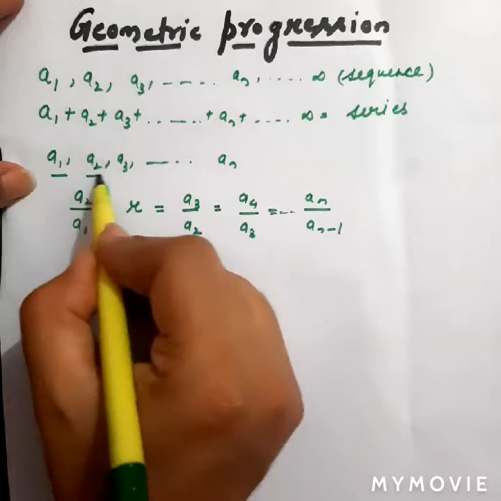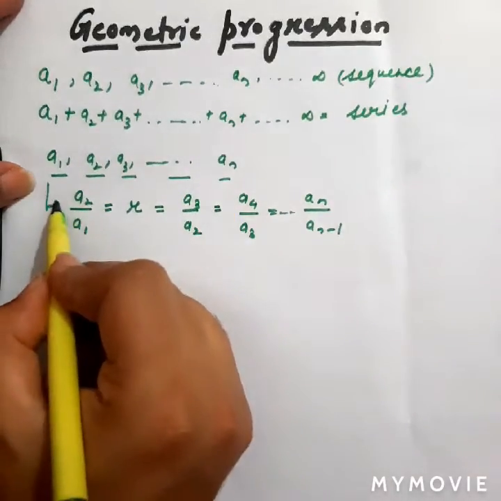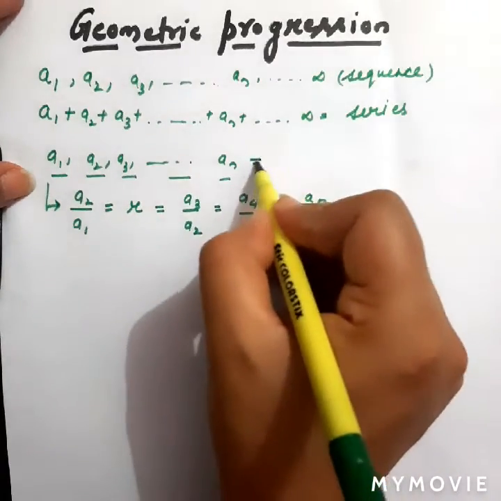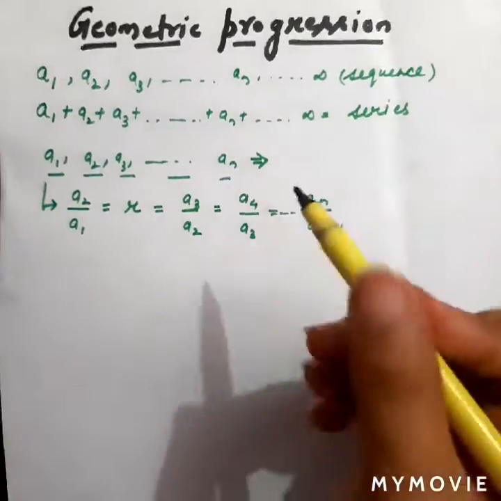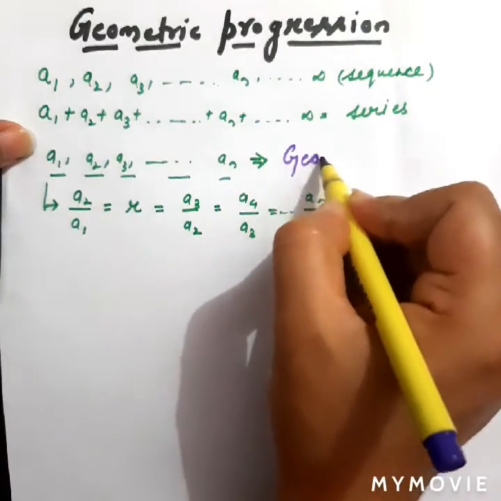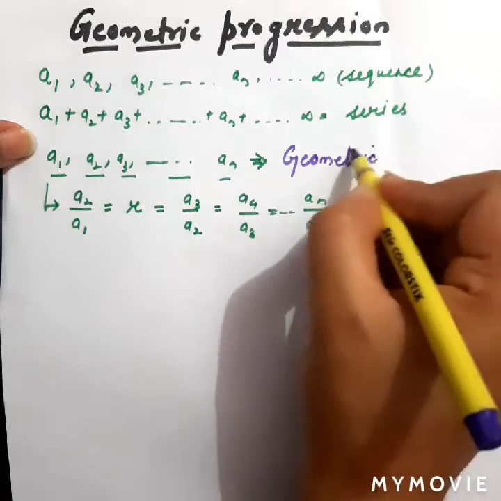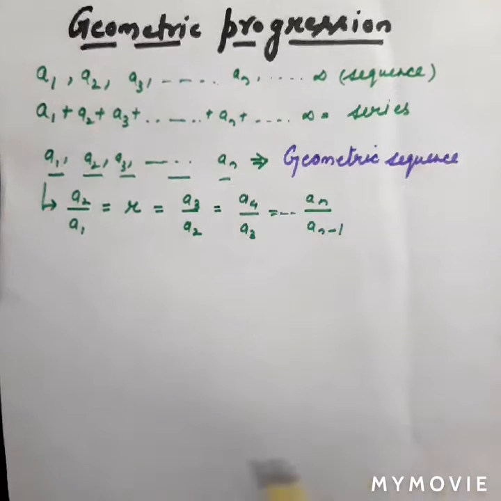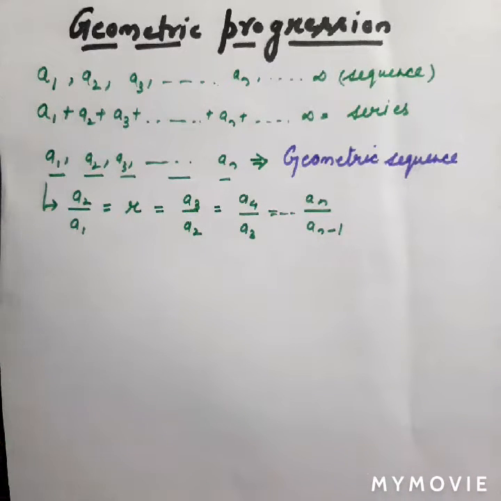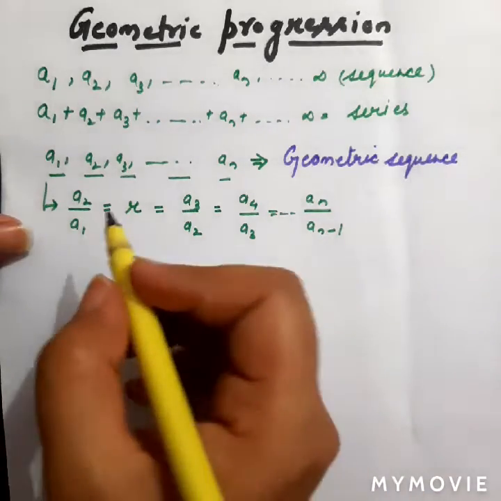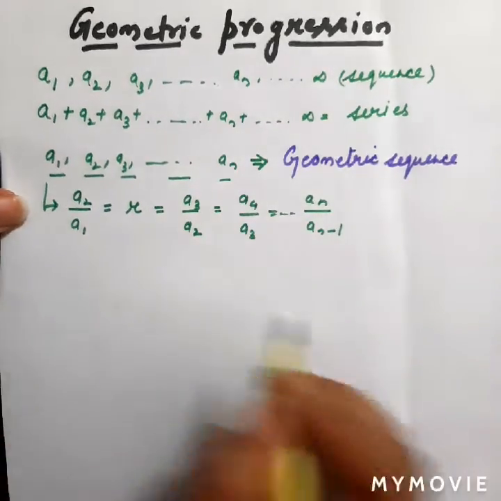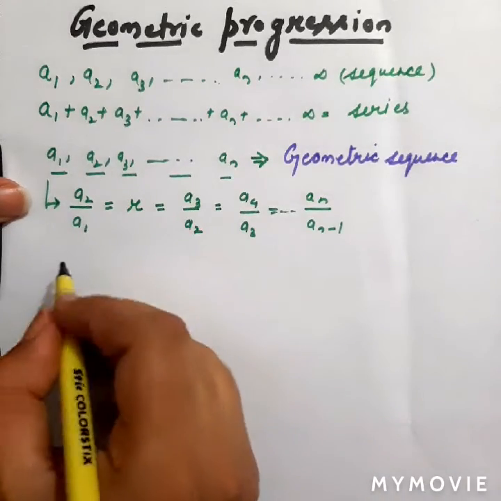If any sequence follows this criterion, that they have a common ratio for all the elements, then in that case we will call that sequence a geometric progression or geometric sequence. Right, and after this I would like to take an example of a geometric progression where we can find terms. When we have a geometric progression, we can find any unknown term. For example, let us take a sequence.